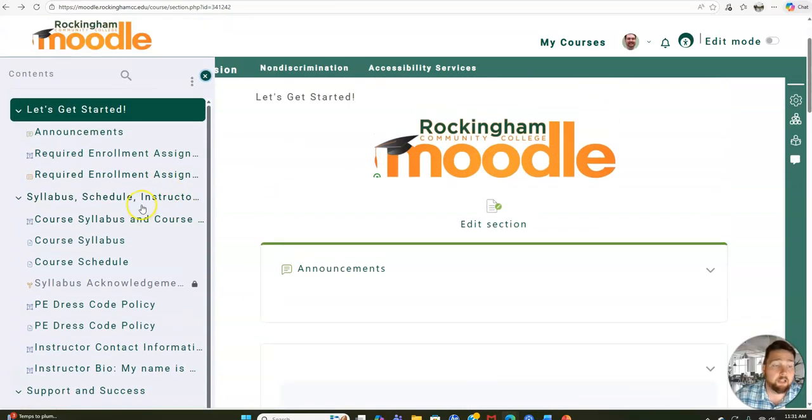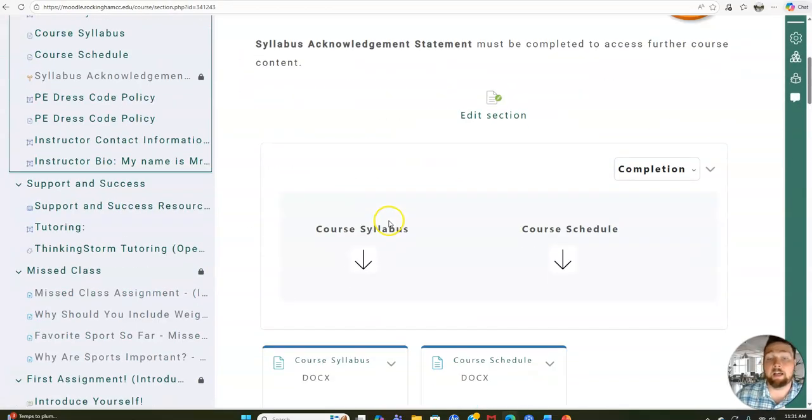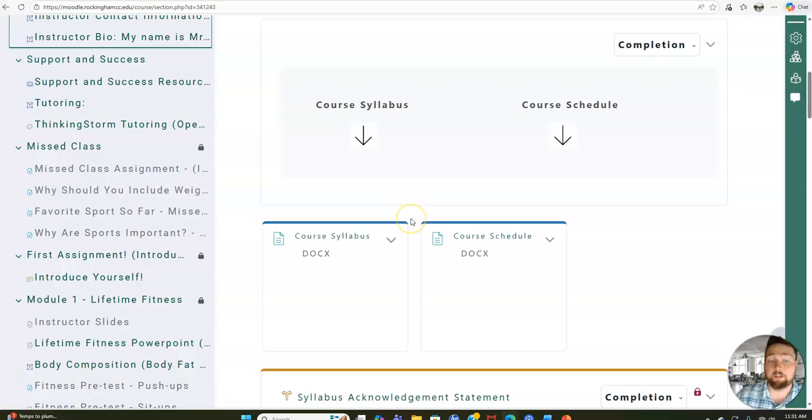Now you have the syllabus, which is just a layout of the policies and guidelines that I have set up for you in the course. I would highly recommend you read this. We are going to go over it a little bit in class the first week, but not everything because there's so much to cover.